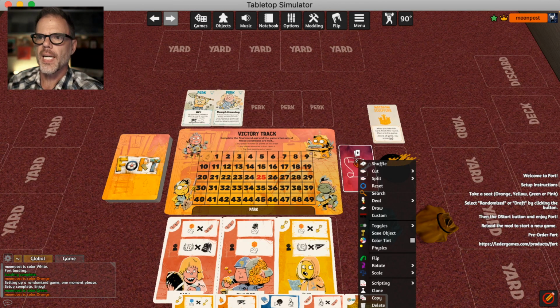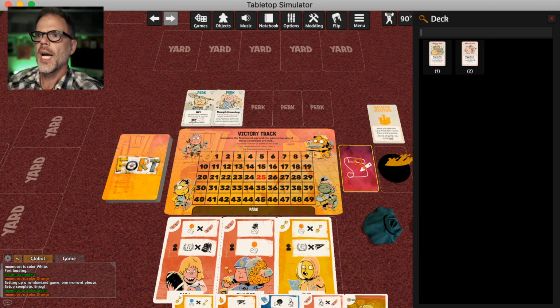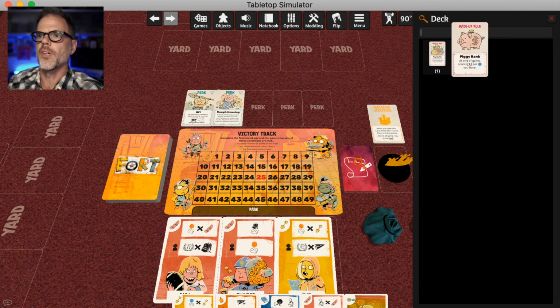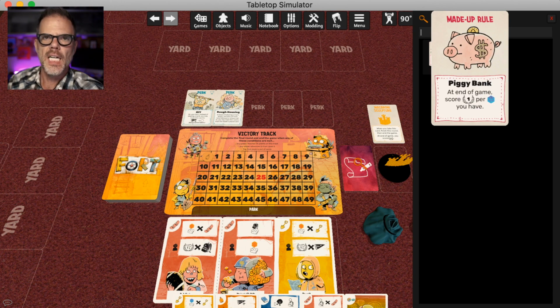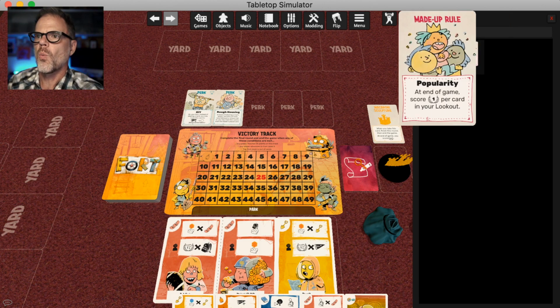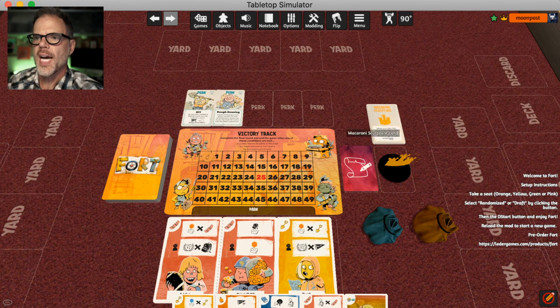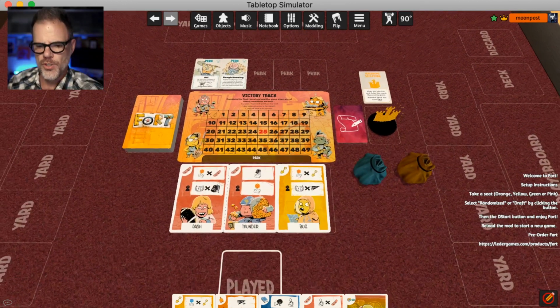Or you can right-click and click on Search, and then it shows you what the two cards are here without you having to flip them over and show them to everybody else, because these are hidden until you get to access them, and then you look at both of them and then you pick one. So at the end of the game, score 1 victory point per toy you have, or at the end of the game, score 1 per card that's in your lookout area. Okay, so you might want to pick one of those and put it in your hand. So that's kind of how you do it. It's not that complicated. It's pretty easy to get used to.